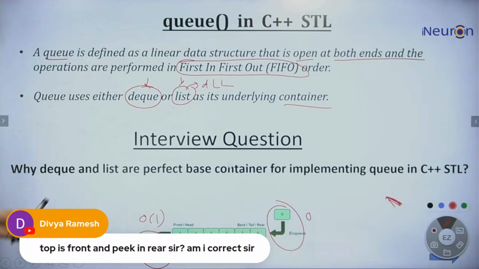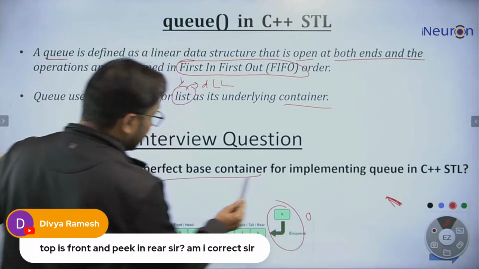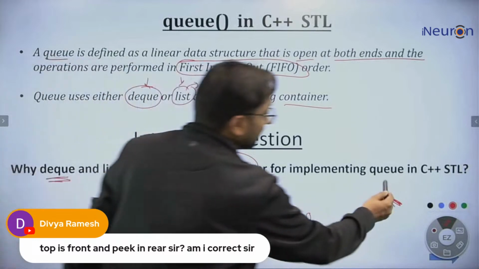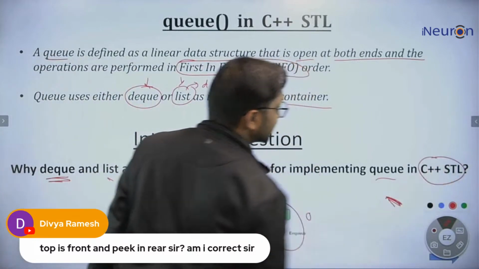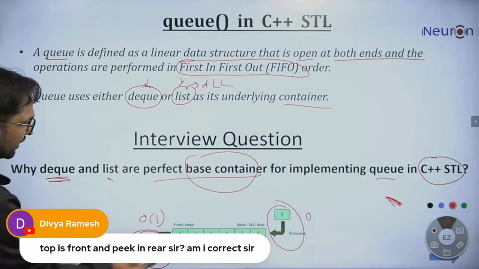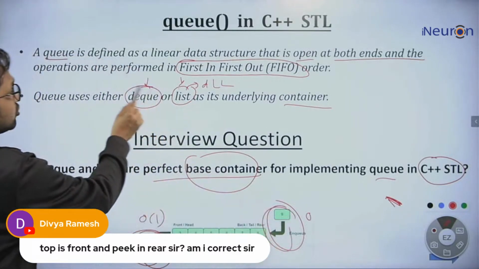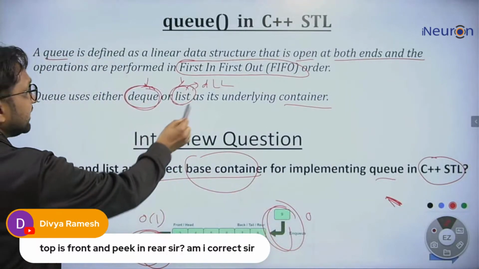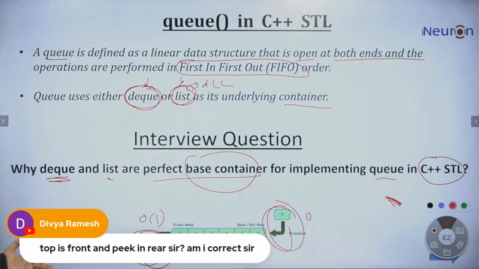So this can be an interview question. Why is DQ or list preferred as the base container for implementing the Q in C++ STL? Why are they using DQ and list? Because they are open at both ends. DQ is open at both ends, and the doubly linked list is also open at both ends.